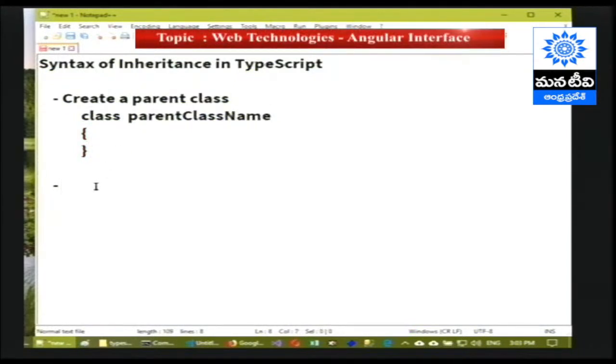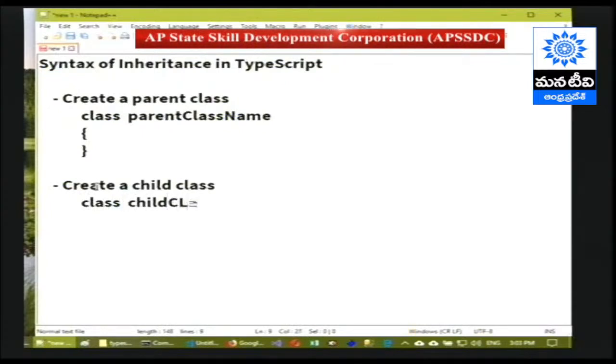Then we are going to create a child class, with the child class name. This child class should be the child of the corresponding parent. I want to specify that this is a parent and this is a child. But as of now, both are individual classes. Nothing is parent, nothing is child as of now. How do we make this a parent?